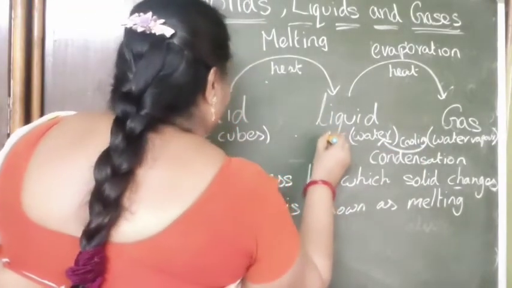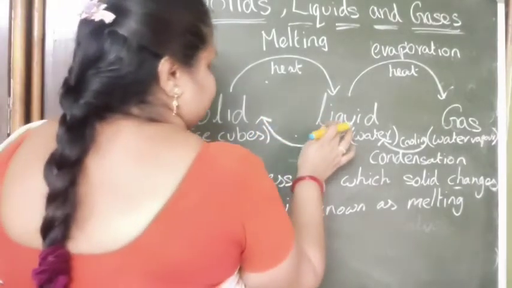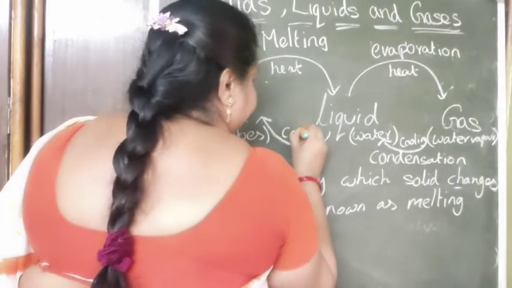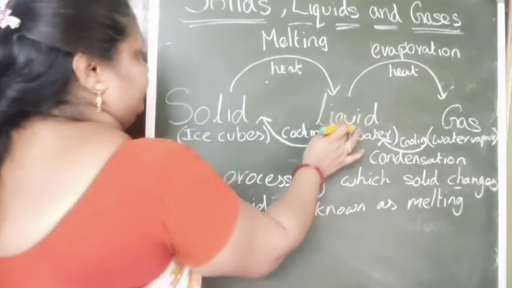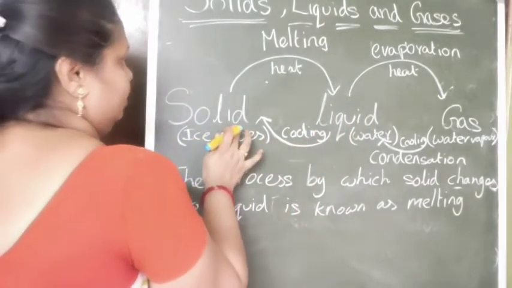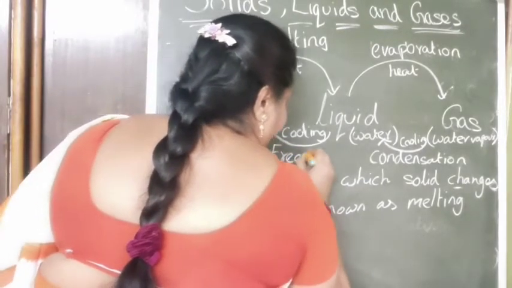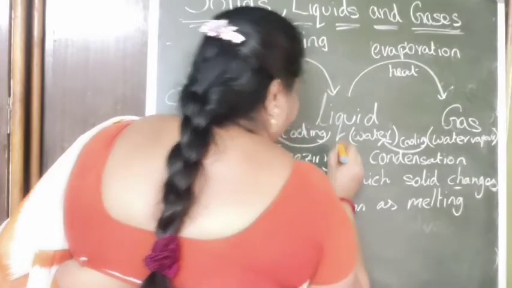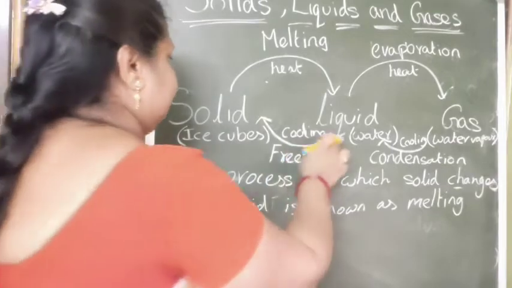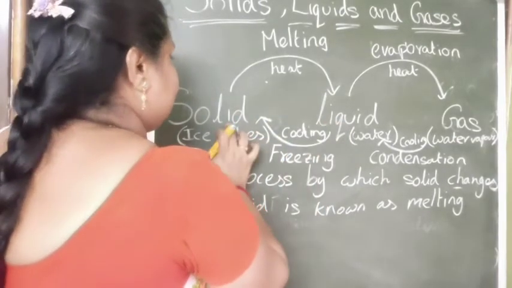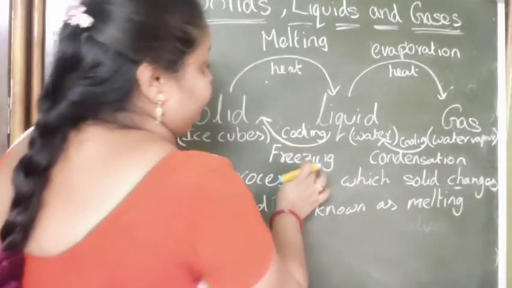Here we also use the cooling process. The liquid changes into solid by cooling. The process by which liquid changes into solid is known as freezing. When we put water in a bowl in the freezer, after some time it changes into solid form, into ice cubes. This process is known as freezing.